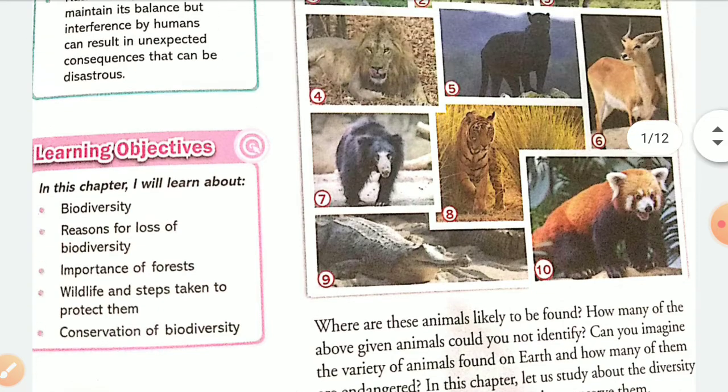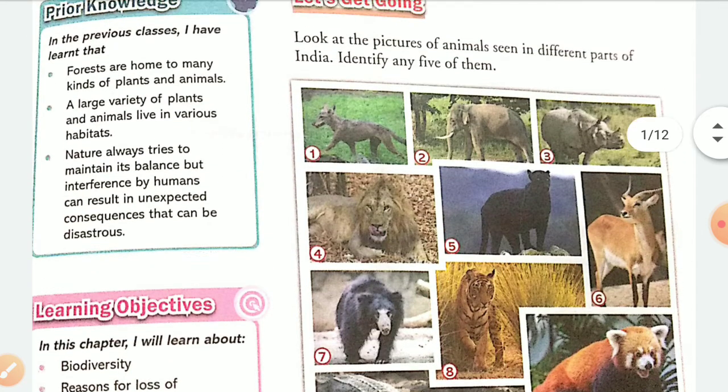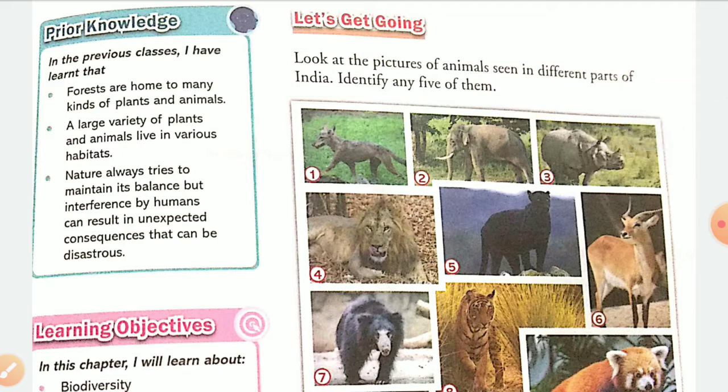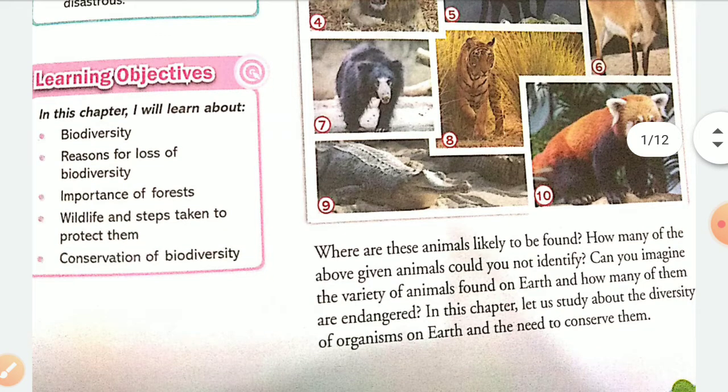Students, if you see this page, there are so many pictures of animals taken from different parts of India, isn't it? But only a few animals are likely to be found nowadays. Many of them are in the endangered list.